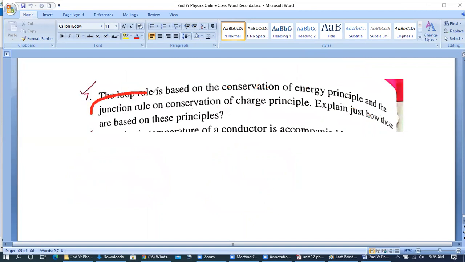According to the junction rule, the sum of currents at a junction is zero. Or you may also say that the total current entering a specific point or junction. Junction means a certain point where different currents are meeting, or different wires have been connected. That will be the junction.